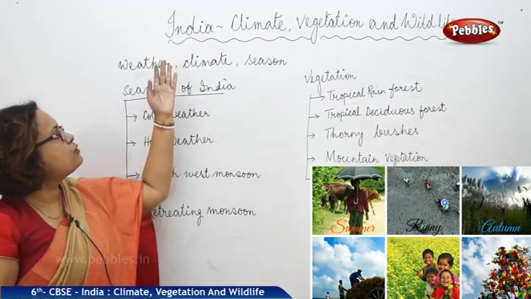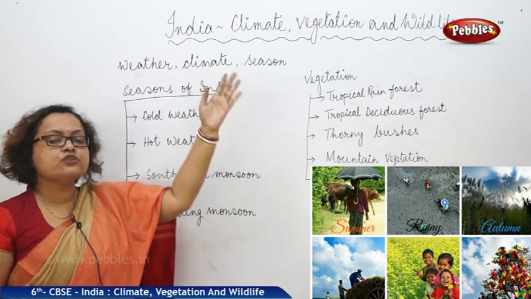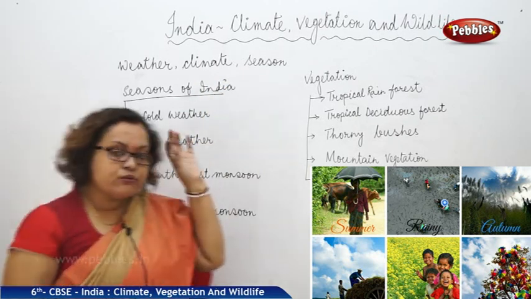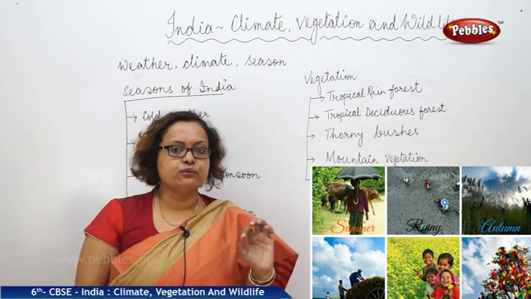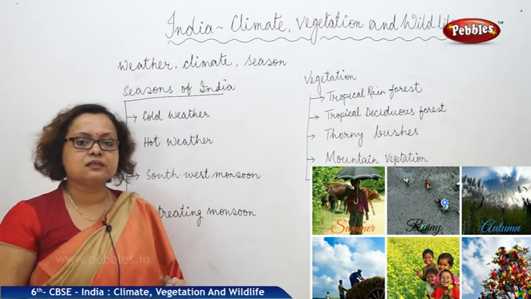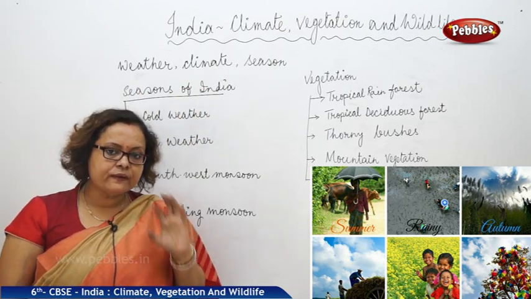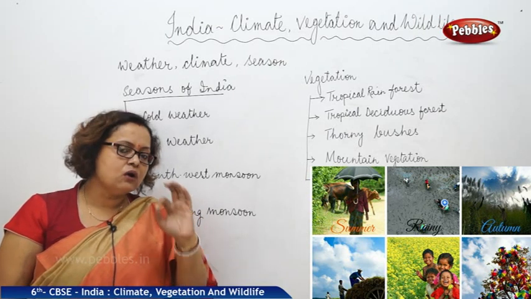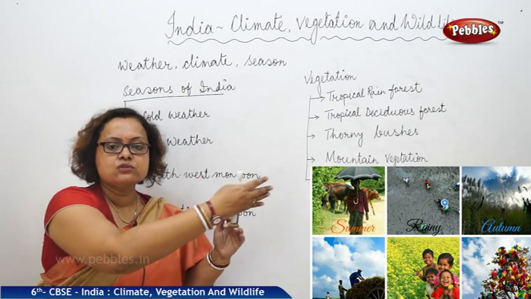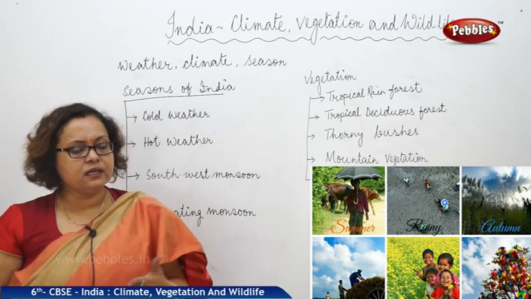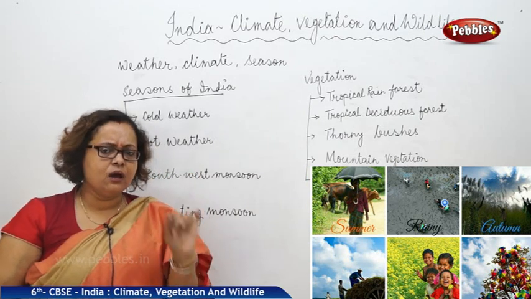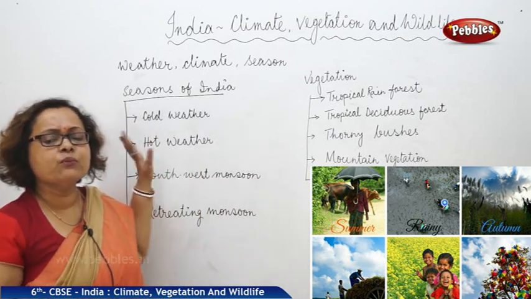Today we are discussing India, climate, vegetation and wildlife. The climate, before we start this, we need to know the difference between weather, climate and season. What is weather? Weather is the condition you can see outside right now. Is it raining? Is it sunny? It can be stormy. This is a particular time period, how it is depicted, that is known as the weather.